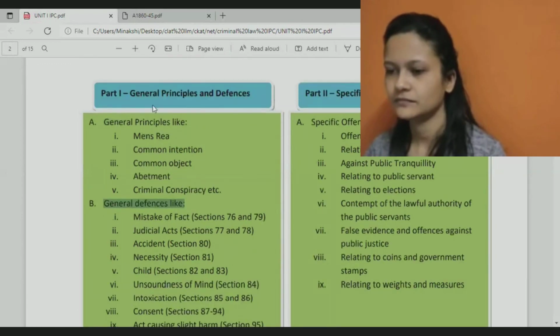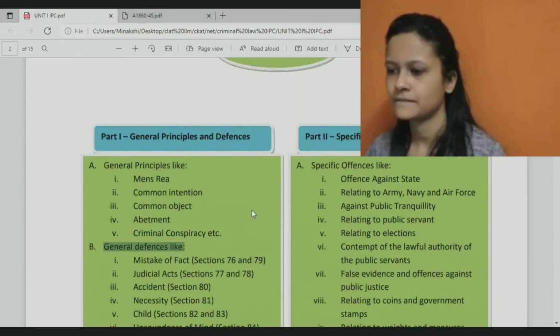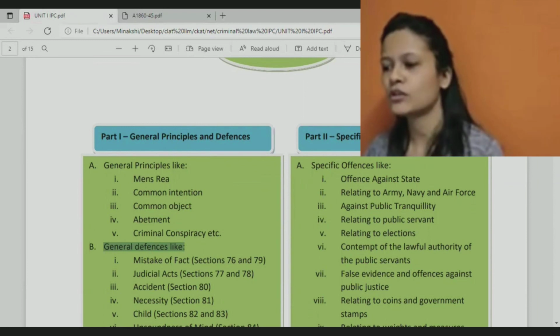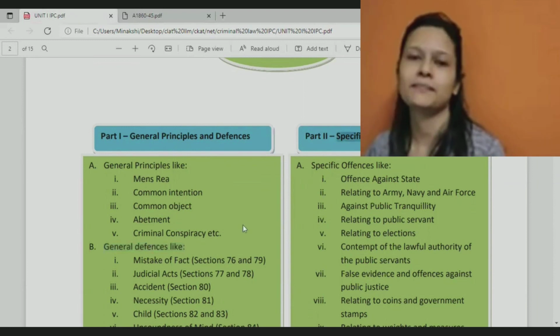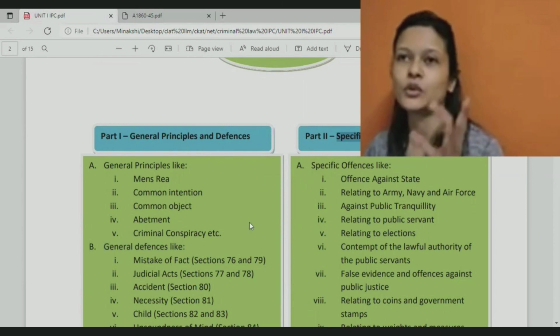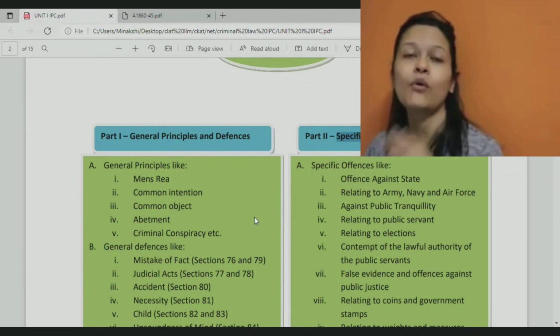It's from section 76 to 106. And this other part is specific offenses. So these are like limited sections. Most of the sections are relating to this part, which is specific offenses. So IPC is having a total of 511 sections. So many different types of crimes, so many different classifications of crimes are given.